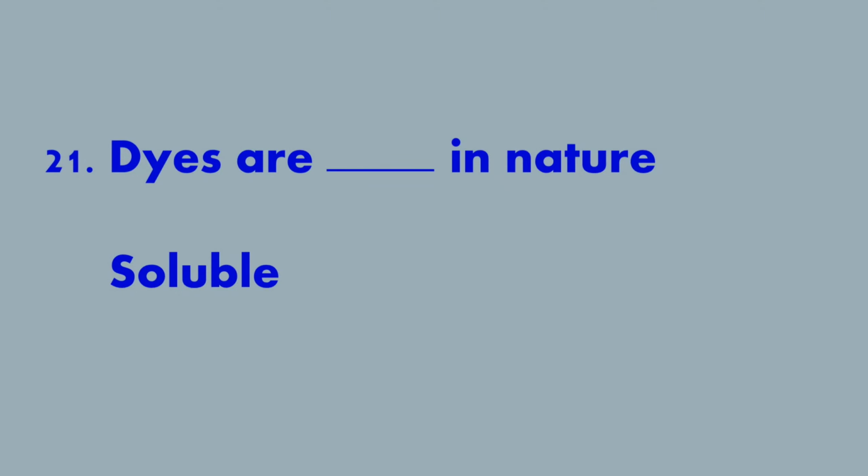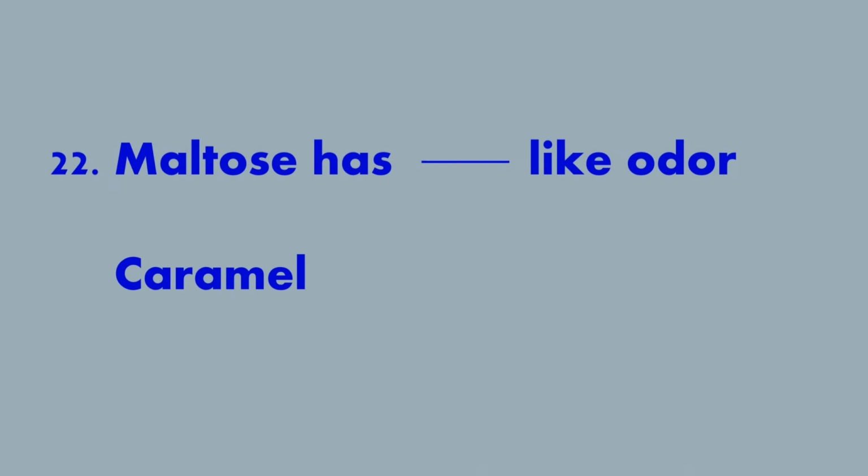21st question. Dyes are dash in nature. They are soluble in nature. Dyes are substances which impart color to other substances.